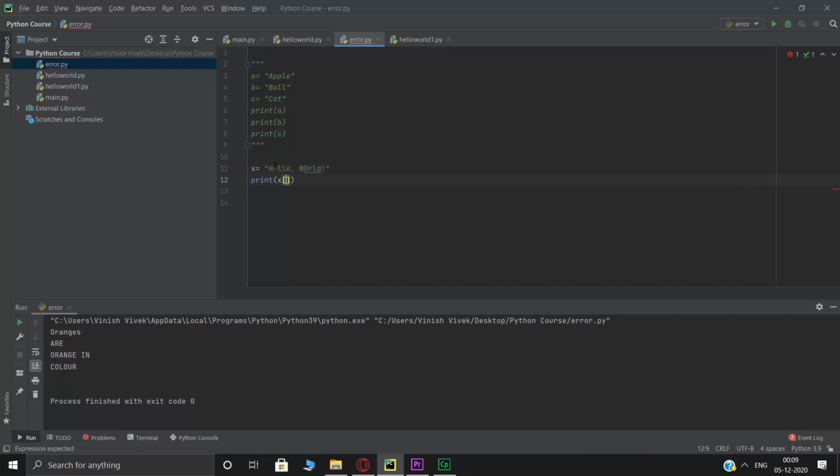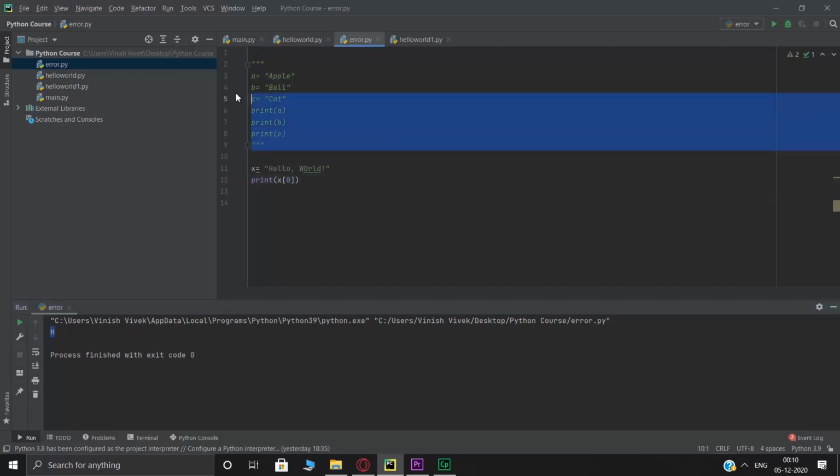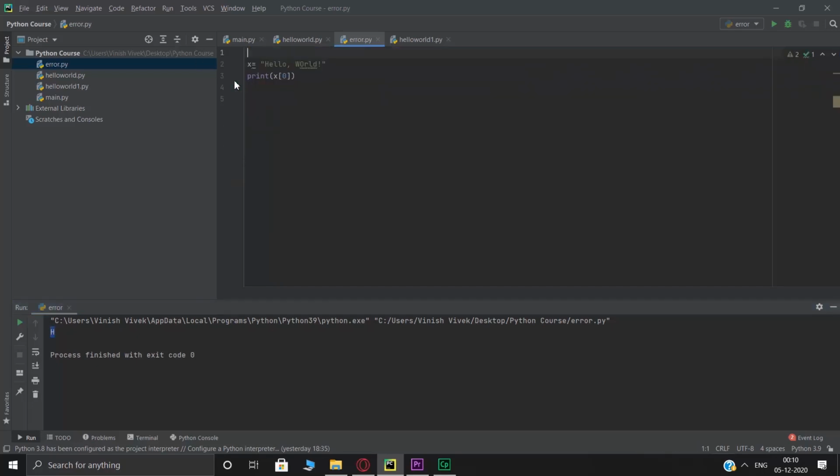Okay, so if you want to print hello's h, so if I write print x with a square bracket and 0 and I run this, as you can see, h got printed. Let's just remove this out. It's quite disturbing up there. If I change this value to 10 and print, L got printed. Alright, so that's the L from here. Okay, so this is how you work with a certain string and you access a certain character inside it.